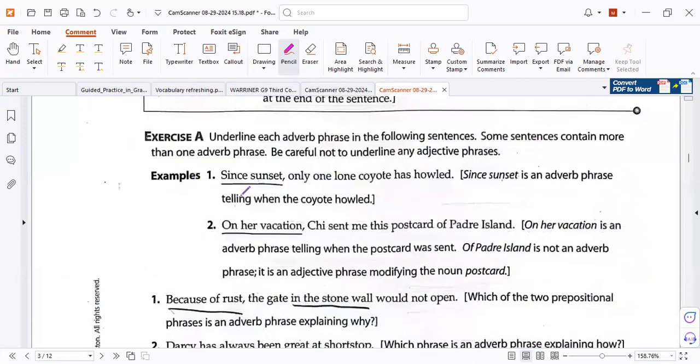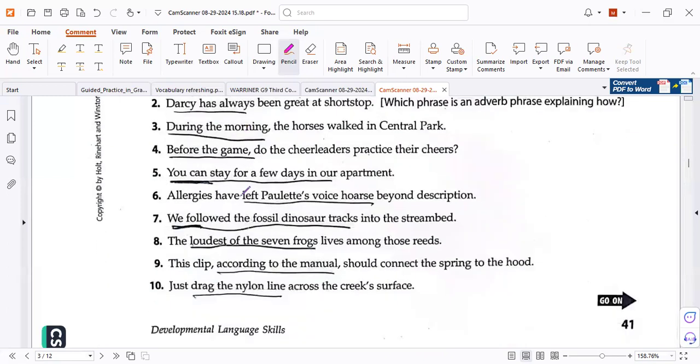And here we study the adverb phrase. All right, you did this one. But this one is not the phrase. Remember, John, the phrase starts with the preposition already. So this is a preposition, so that is a phrase. I stopped here because you have a full stop. It modifies the noun before. Here again, as you did, a compound preposition, so preposition phrase modifies clip. Here again a preposition, it modifies the verb connect.